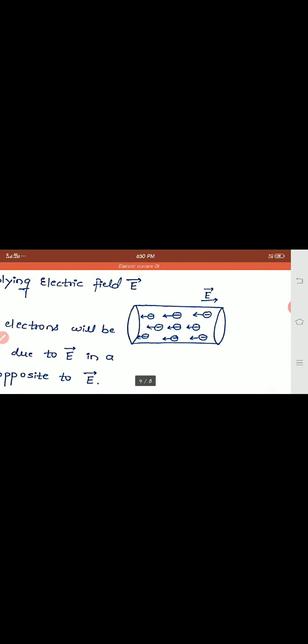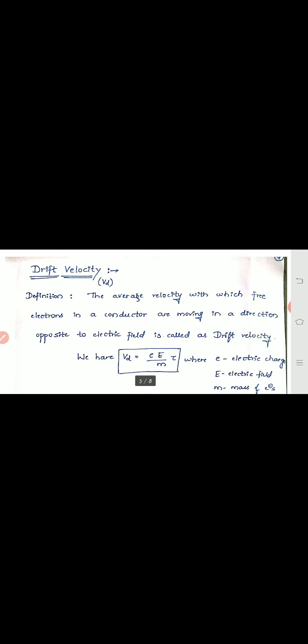It is the average velocity with which free electrons in a conductor are moving in a direction opposite to the electric field. In the direction in which you are applying the electric field, the electrons are moving opposite. Understood? So the definition is: the average velocity with which free electrons in a conductor are moving in a direction opposite to the electric field is called drift velocity.